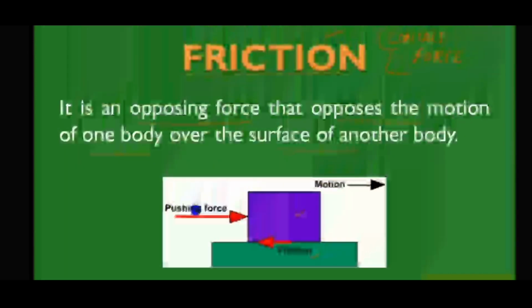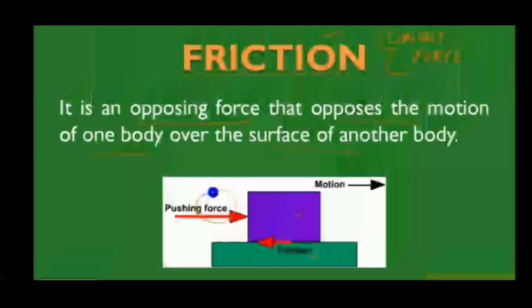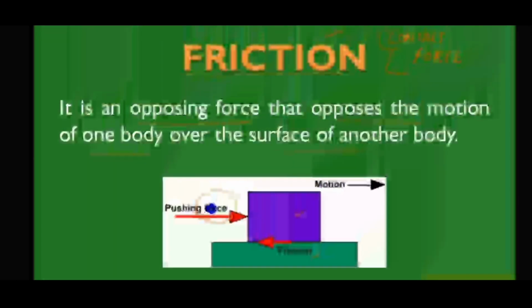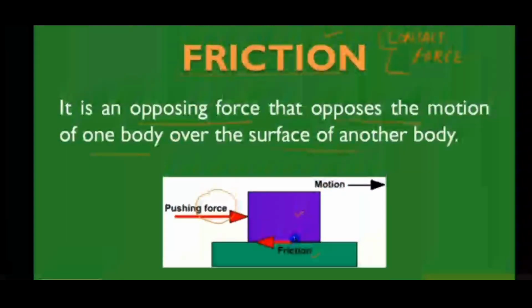It will oppose us. So when the two bodies come in touch with force, that is, one is the walking force, one is the friction force, then the work will be done. So it is an opposing force that opposes the motion of one body over the surface of another body. For a very good example, when you are walking on the road, if you keep your foot only, then you can lift your leg and walk faster. When you are walking, if the road is slippery, you may tend to fall.